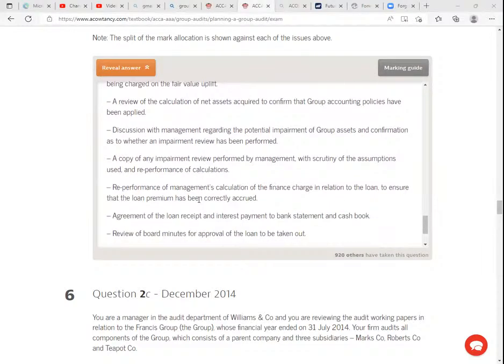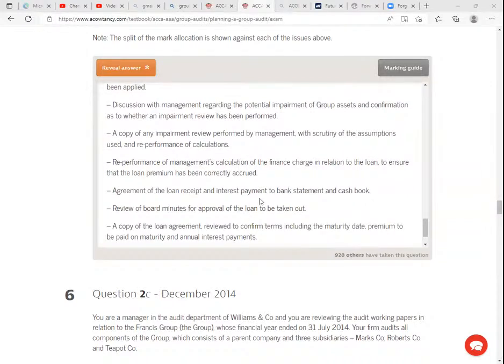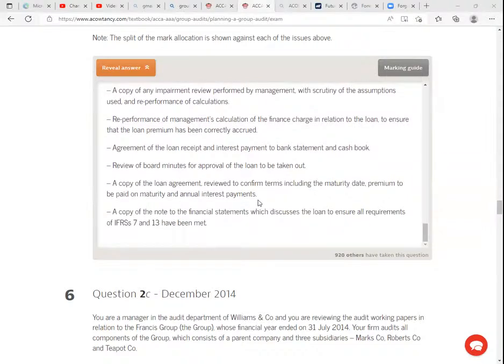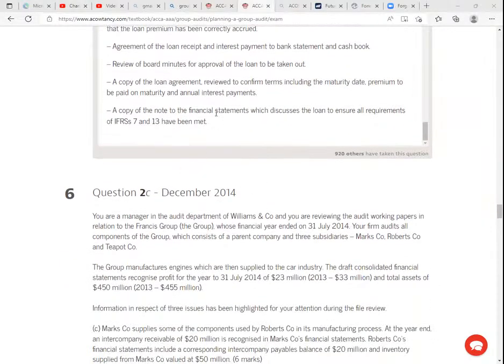A reperformance of management recalculation of the finance charge in relation to the loan to ensure that the loan premium has been correctly accrued. Agreement of the loan receipt and interest payment to bank and cash book. Review of board minutes for approval of the loan to be taken out. A copy of the loan agreement reviewed to confirm terms, including the maturity date, premium to be paid on maturity and annual interest. A copy of the note to the financial statements, which discusses the loan to ensure all requirements of IFRS 13 and 7 have been met.